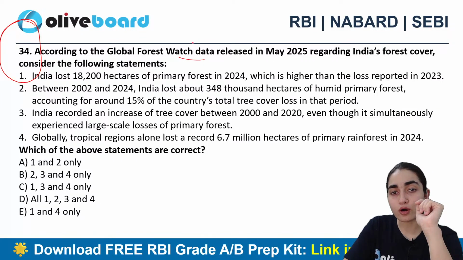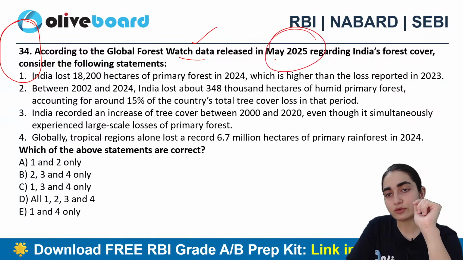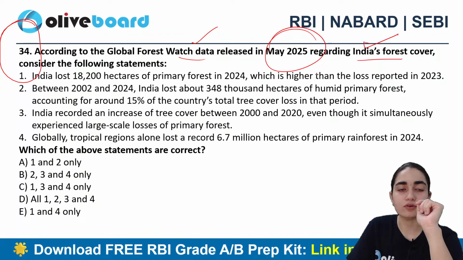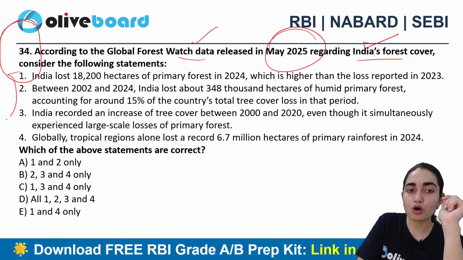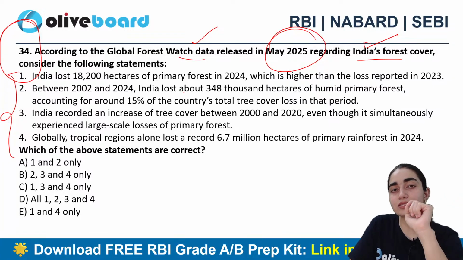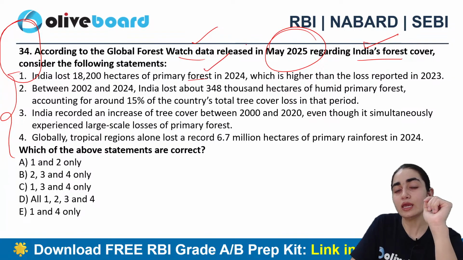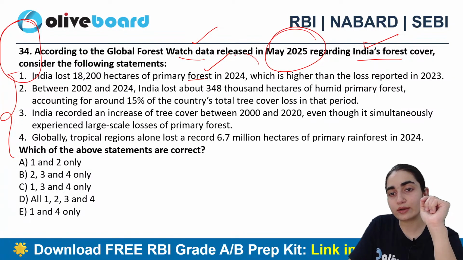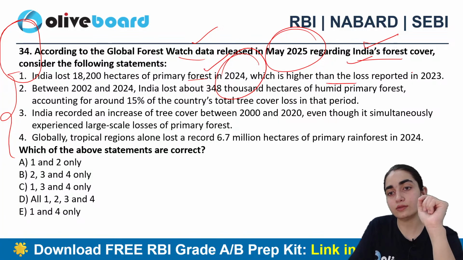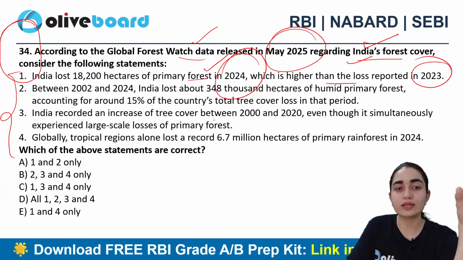According to the Global Forest Watch data released in May 2025 regarding India's forest cover, consider the following statements. India lost 18,200 hectares of primary forest in 2024, which is higher than the loss reported in 2023.